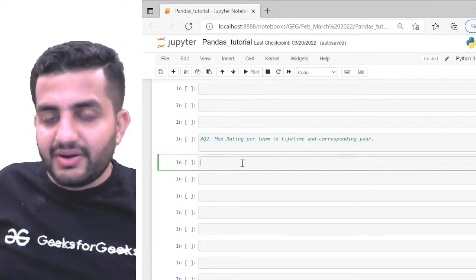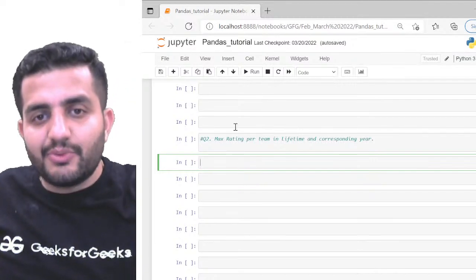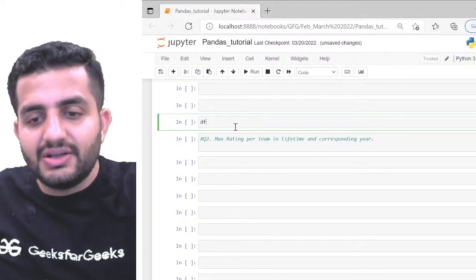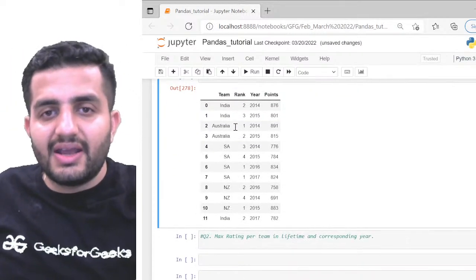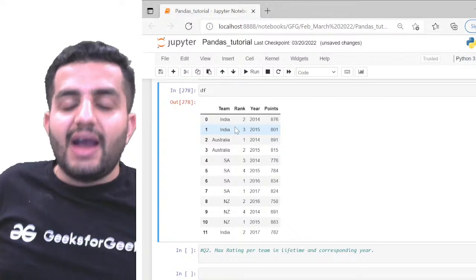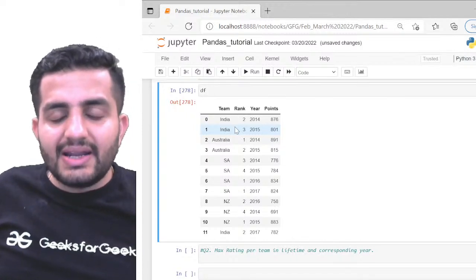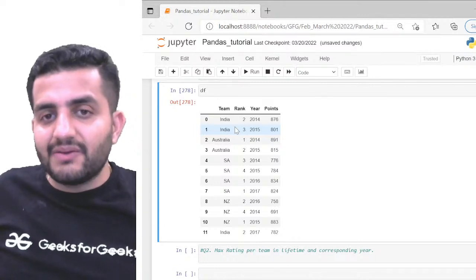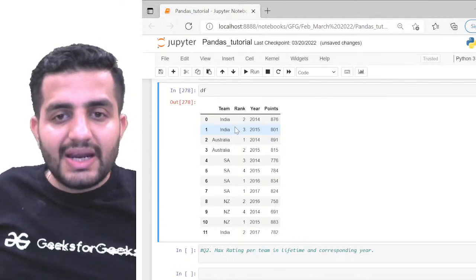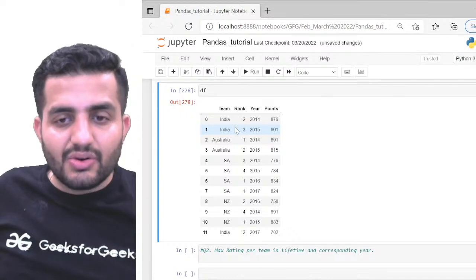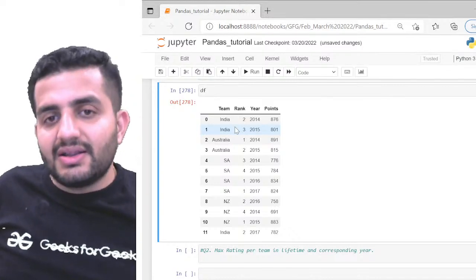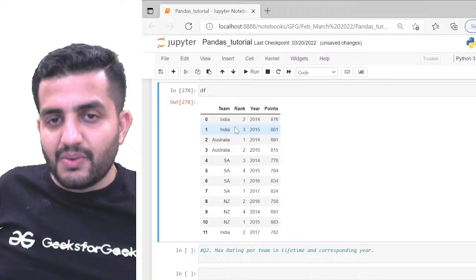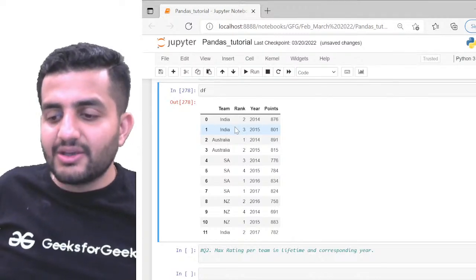Okay, a bit of a tricky question. Again, it's not the same question, a slightly different one. I'll print the df here again. Now what I want is the maximum rating per team in its lifetime, irrespective of the year, and the year in which they got this rating. Is the question clear?